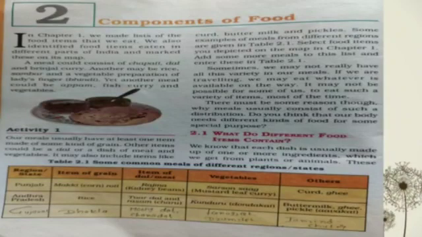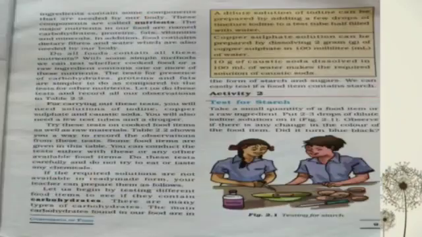First we learn that. Each dish is usually made up of one or more ingredients that you learned in chapter 1, and these ingredients we get from plants and animals. These ingredients contain some components that are needed by our body, and these components are called nutrients, which we get by eating different types of food.